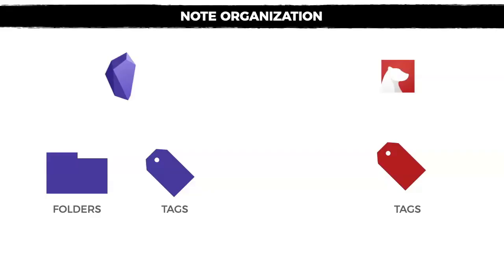When it comes to Obsidian, you're going to notice that Obsidian uses folders and tags in order to organize your notes. But when it comes to Bear, you're going to see that there are absolutely no folders, only tags. So depending on the structure, depending on how you actually work with your notes, you may prefer one app over another. And especially if you are a fan of using tags when using your notes, you're going to see that the experience on Bear, in my opinion, is way more enjoyable than using tags on Obsidian. And for that, let me show you exactly how this works.